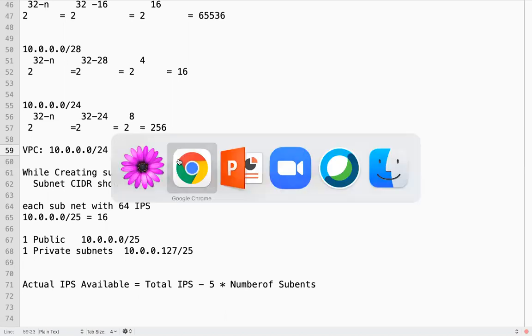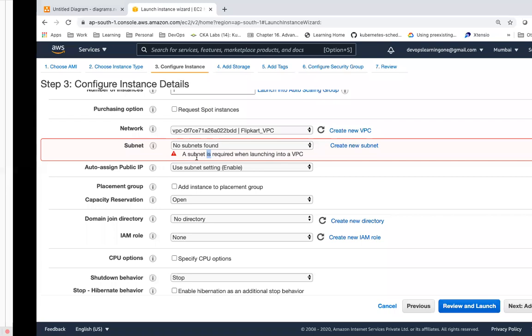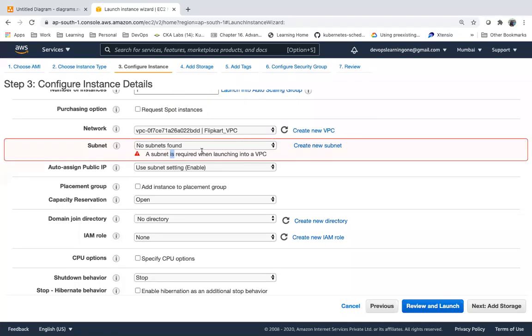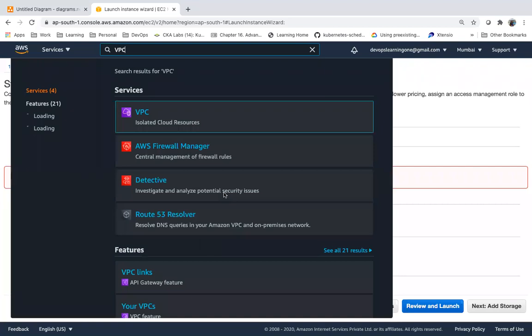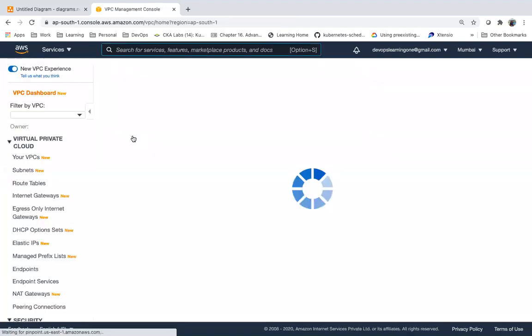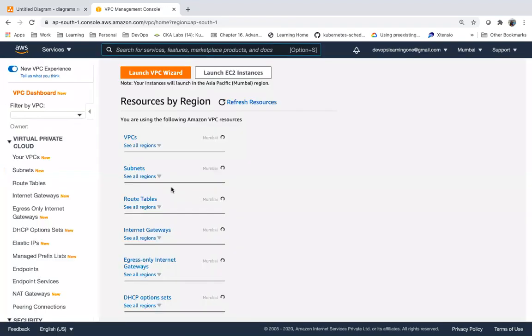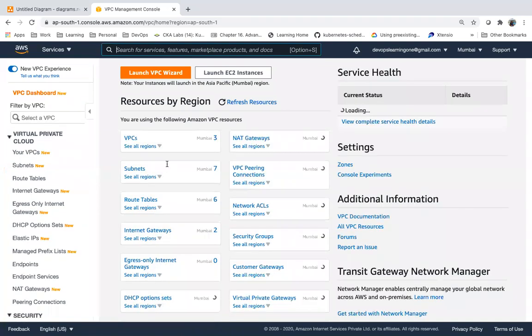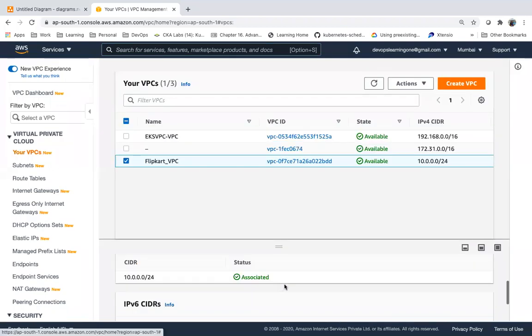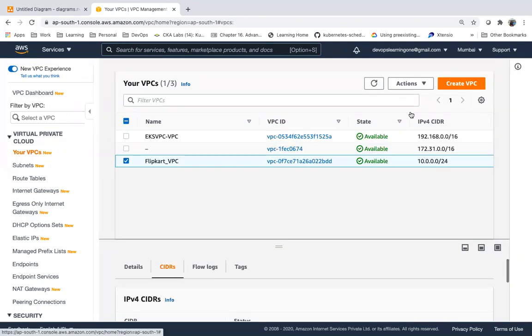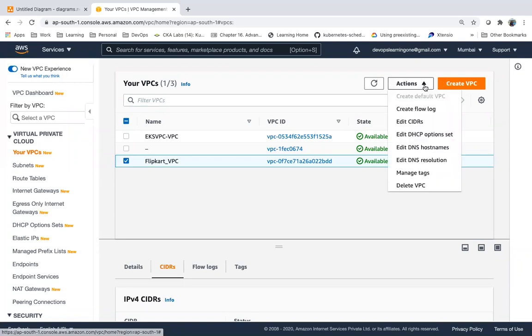So we need to create subnets first, then only we can create instances. Let me go to VPC. I have this VPC with this range, with this CIDR, right?